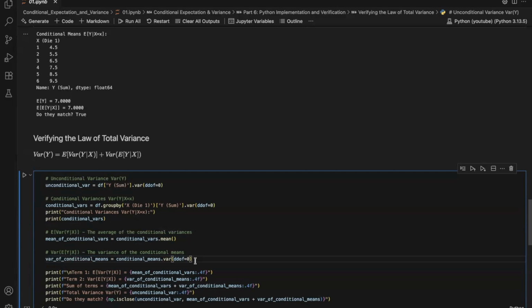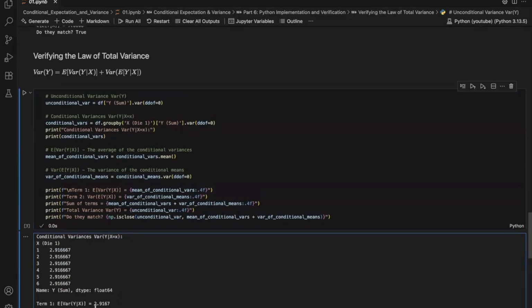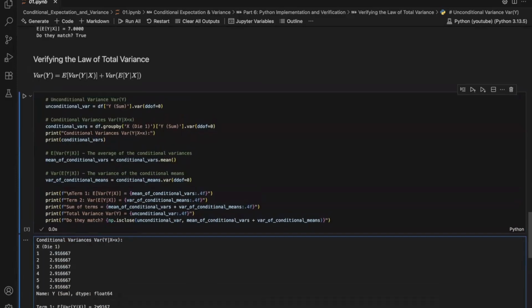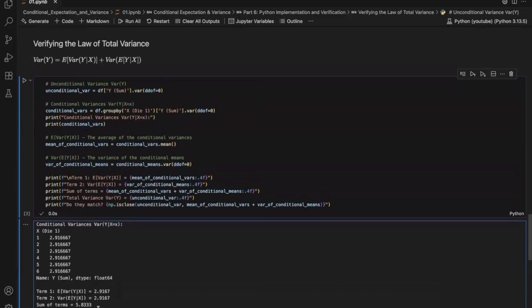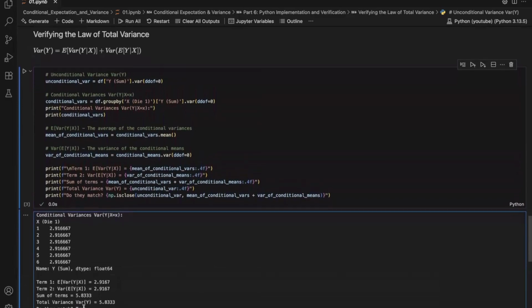The first term we got is 2.9167, and the second term is also 2.9167. When we add them together, we get 5.8333, which is equal to the total variance, which is also 5.8333. So we have now proved that the law of total variance also holds.